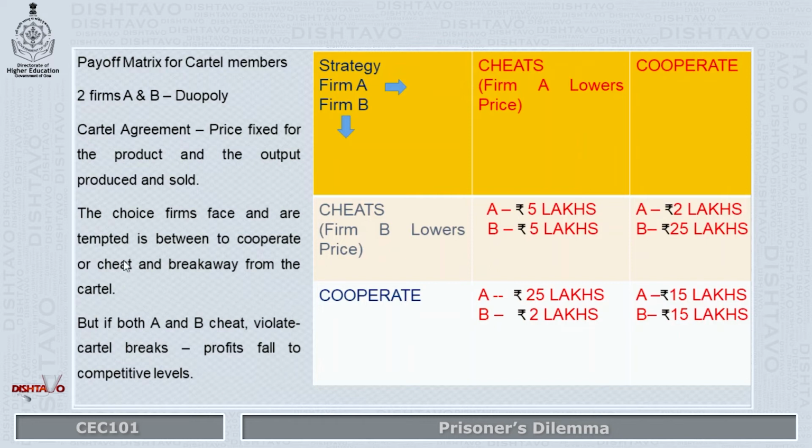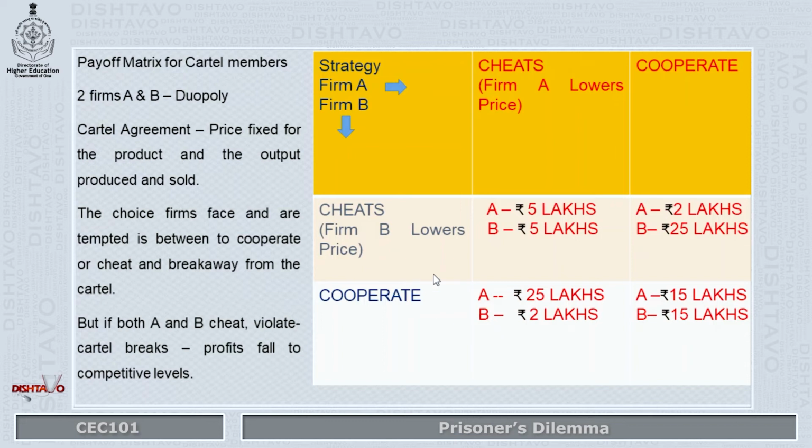Now let us see what happens in each of the different situations through the following payoff matrix for cartel members. The column shows the strategy for firm B, as you can see the arrow pointing downwards, and in the horizontal direction you have the strategies for firm A. And these are the different payoffs or rewards or returns which each firm gets due to its choice.